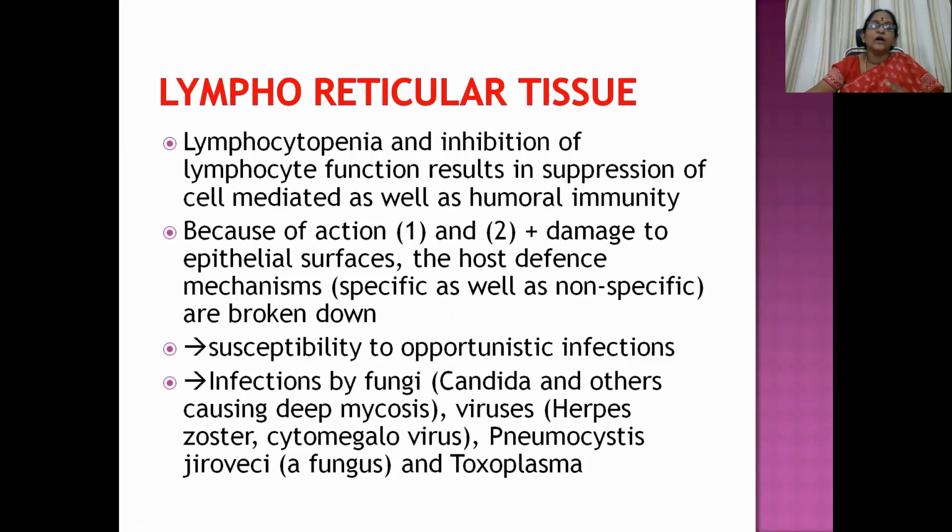So when these two are clubbed together, along with the damage to the epithelial surfaces, the entire host defense mechanism will be broken down. Because of which there is enhanced susceptibility to opportunistic infections. So infections by fungi, viruses, pneumocystis organisms, and toxoplasma, all sorts of infections will start occurring in the patient's body.